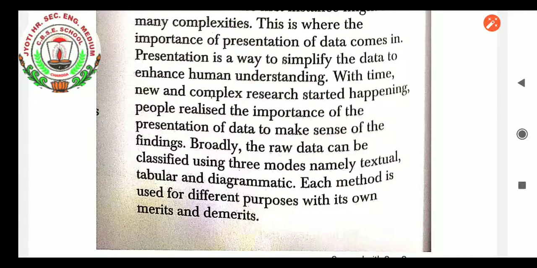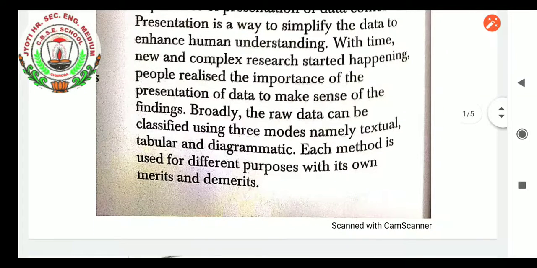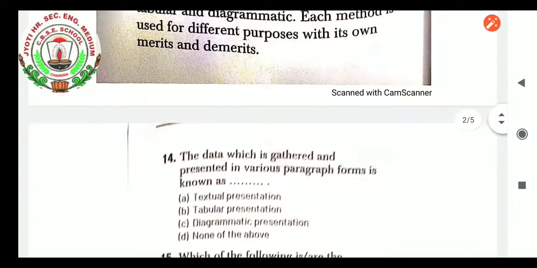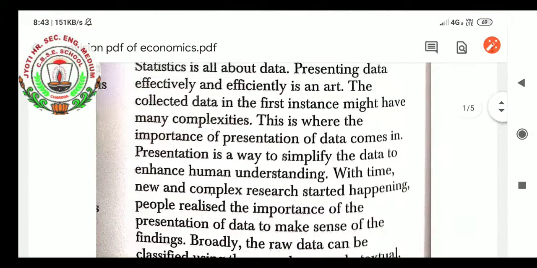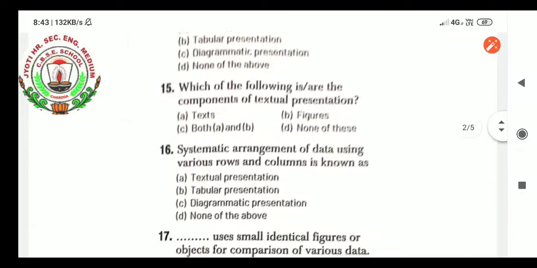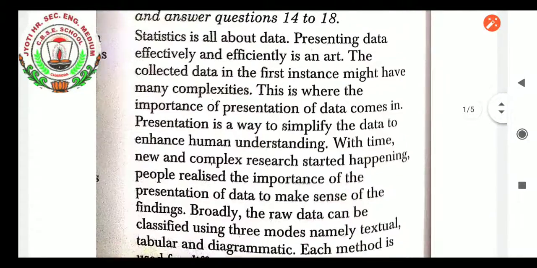Broadly, the raw data can be classified using 3 modes, namely textual, tabular and diagrammatic. Each method is used for different purposes with its own merits and demerits. Let us see what question has been asked. This data, after reading, you have to give the answers of questions 14 to 18.